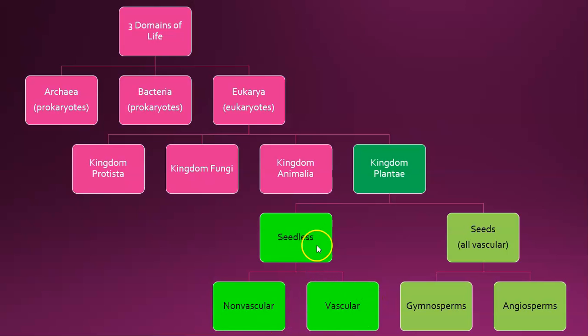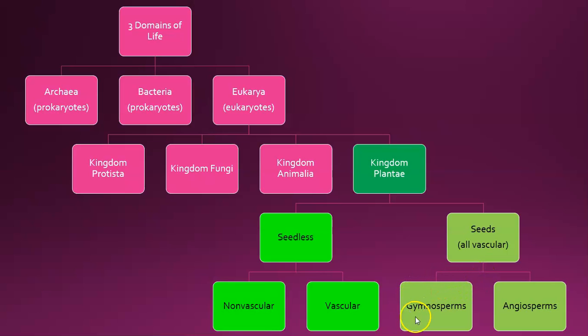So plants that don't produce seeds, that are non-vascular, are plants like moss. Vascular plants that don't produce seeds are plants like ferns. And we'll talk a little bit more about non-vascular versus vascular. And then in the seeded category, so these are plants that produce seeds, all of them are vascular.